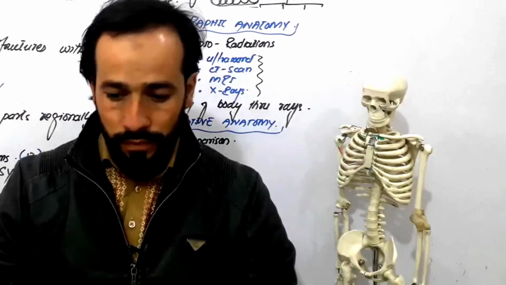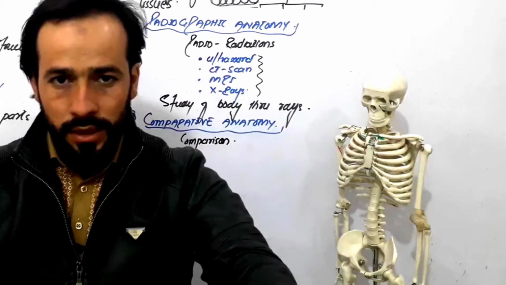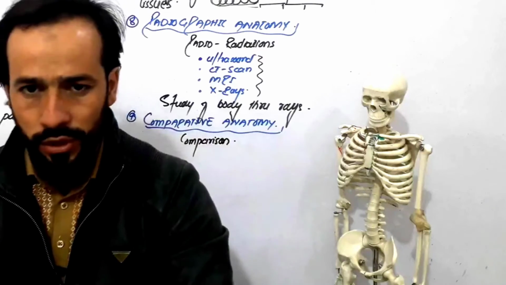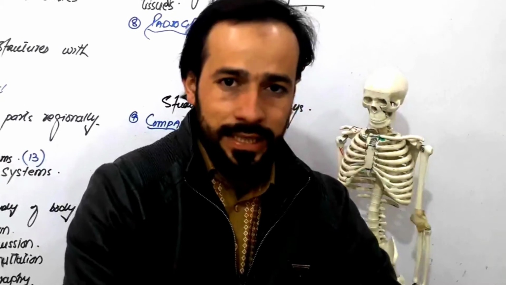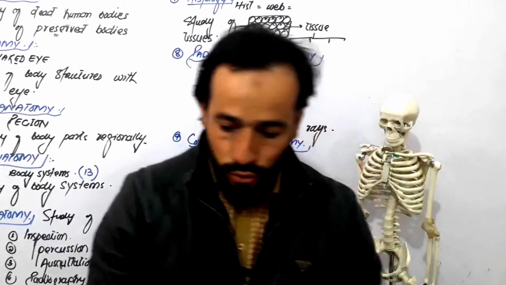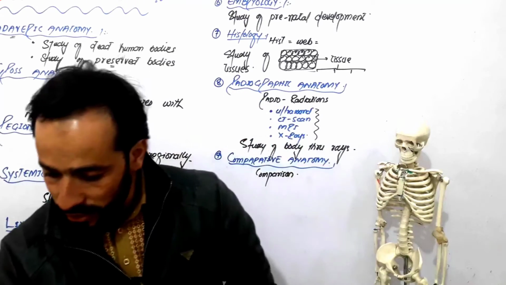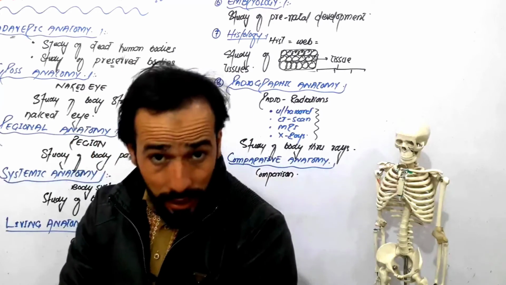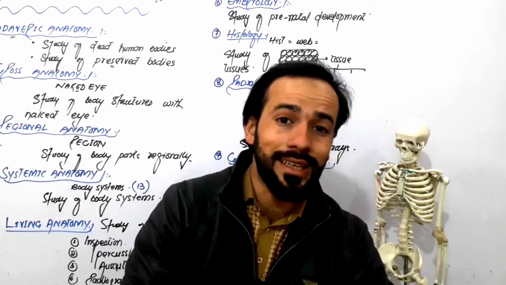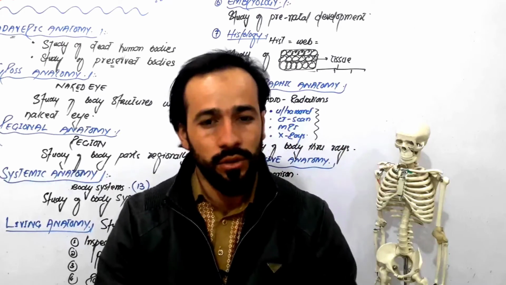In this table, on one side you have a cadaver, a human body present here, and on the other side you have a cat here. So you are comparing the different structures of the cat with the different structures of the human body, or the structures of the human body you are comparing with the structures of other organisms, other animals, right? So this is called comparative anatomy.